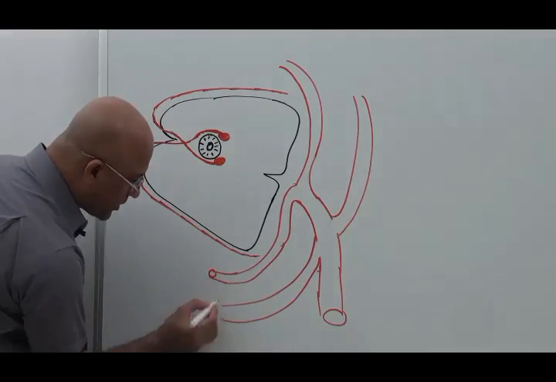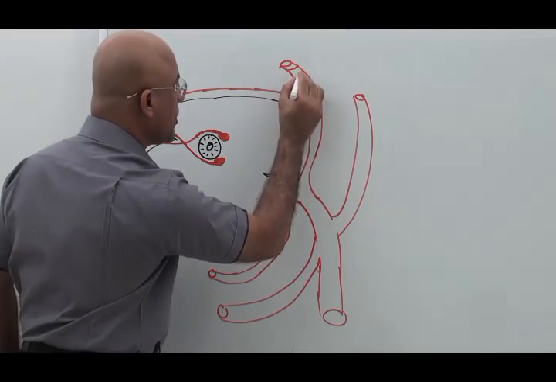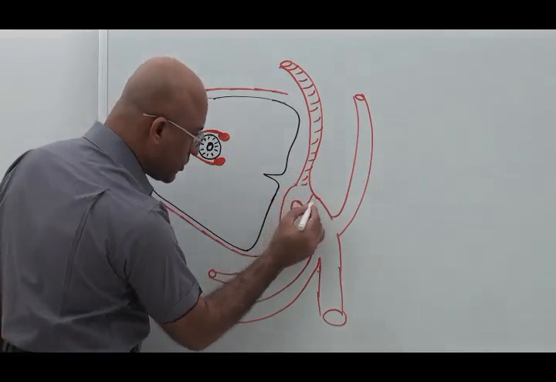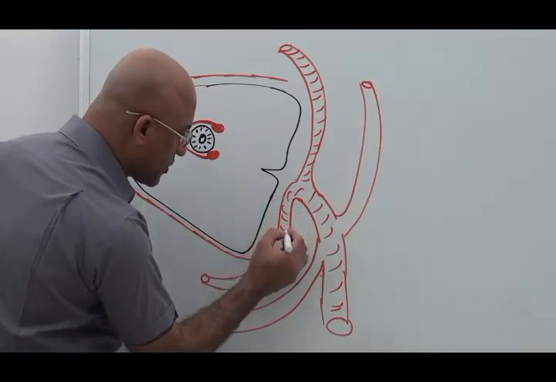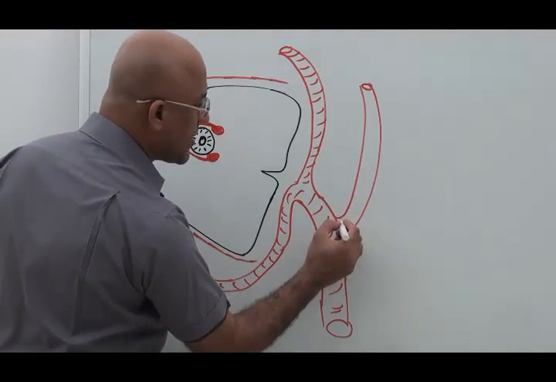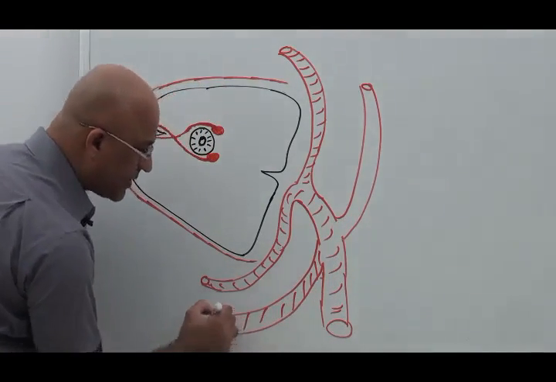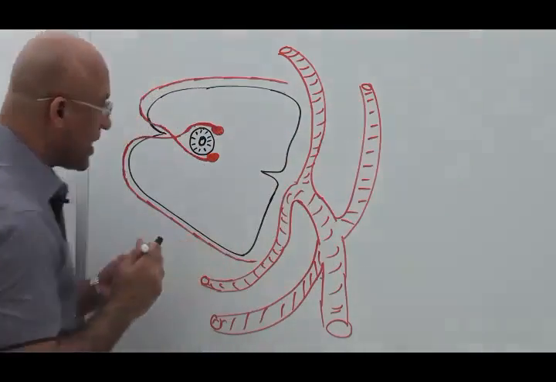Now I will show these arteries. I don't want you to get confused with the fourth nerve, so I'll make it like this. This is which artery? Basilar, and here is the posterior cerebral artery, and here is the superior cerebellar, and this is the other side superior cerebellar.